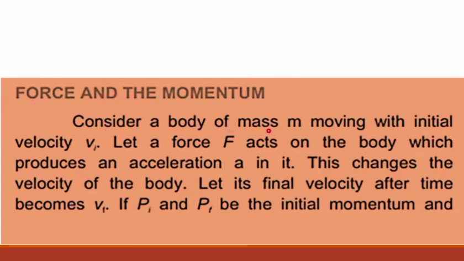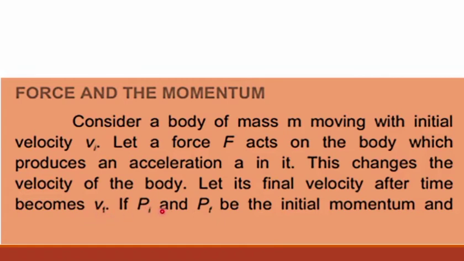Consider a body of mass m moving with initial velocity vi. Let a force F act on the body which produces an acceleration in it. This changes the velocity of the body. Let its final velocity after time t become vf.